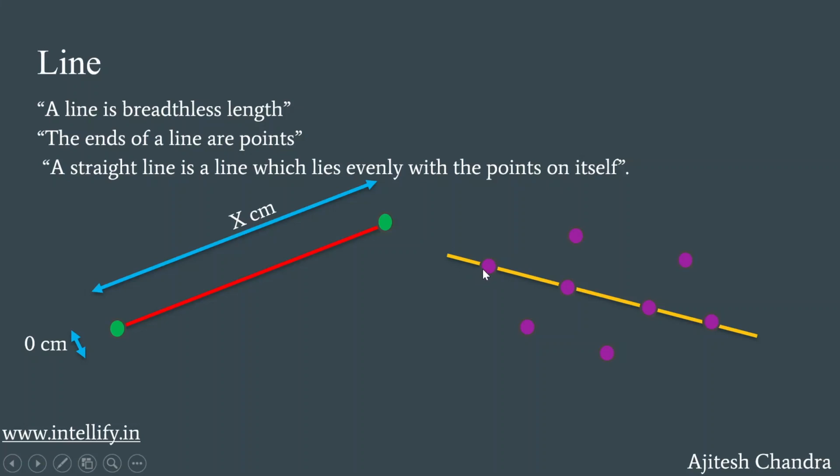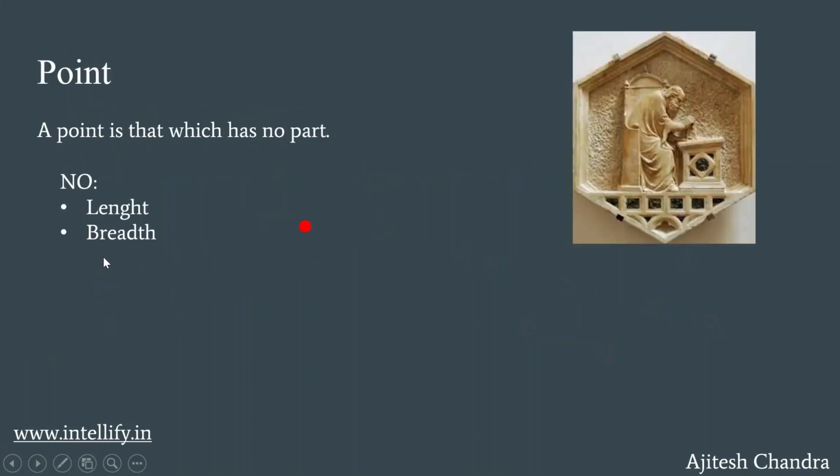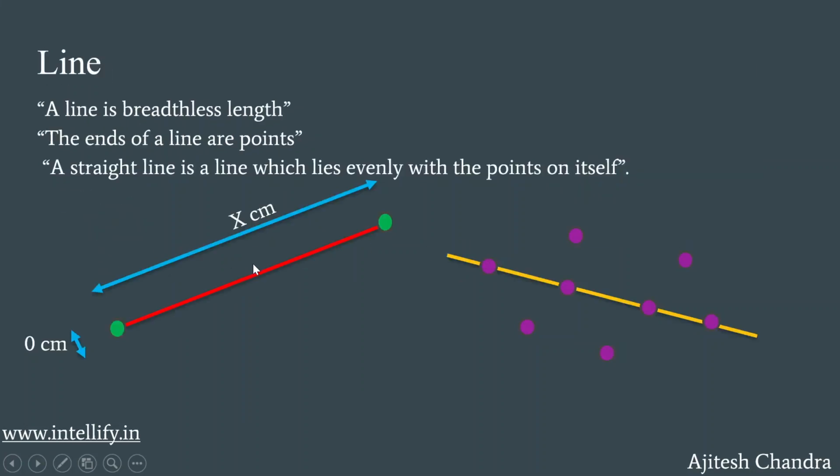Between any 2 points, there is always going to be some distance, that is length. But since a line is simply a collection of points, it will not have any breadth because, as we have seen before, a point has no breadth. So we can say that a line is a breadthless length.